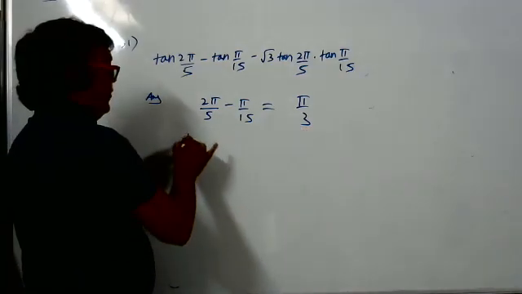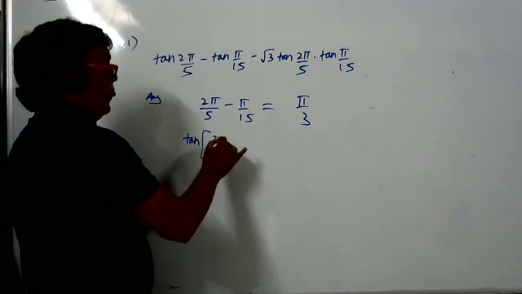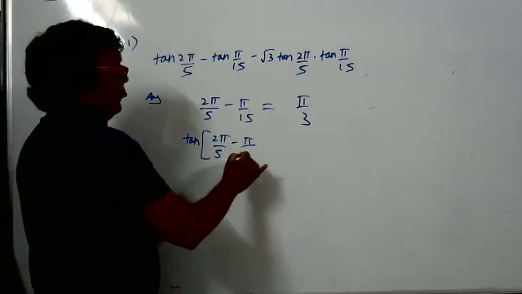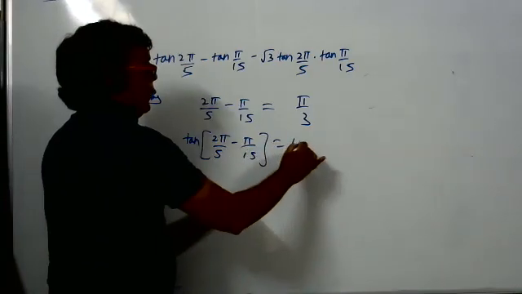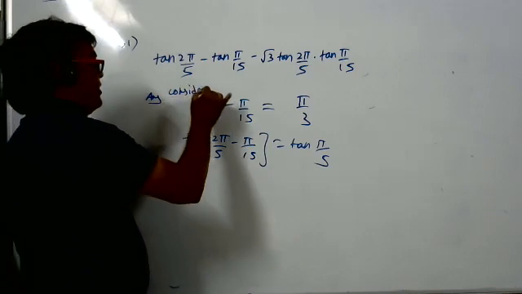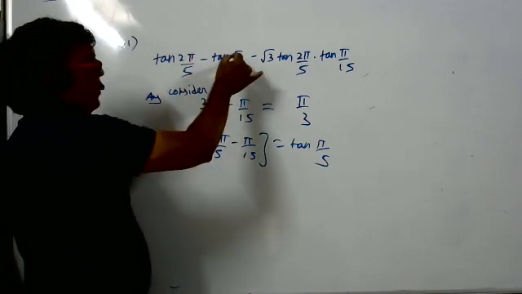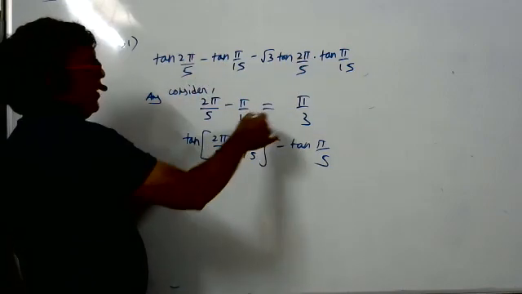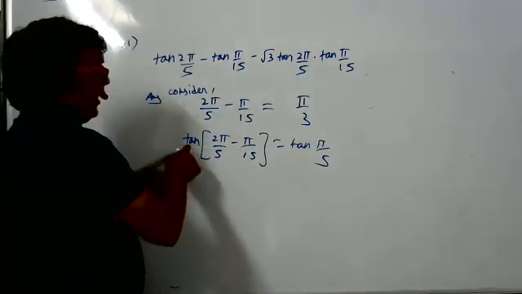Take tan on both sides. This type of sum we have done while studying. Tan of 2 pi by 5 minus pi by 15 is tan of pi by 3. From our side we will consider 2 pi by 5 as A and pi by 15 as B, because it is like the formula.